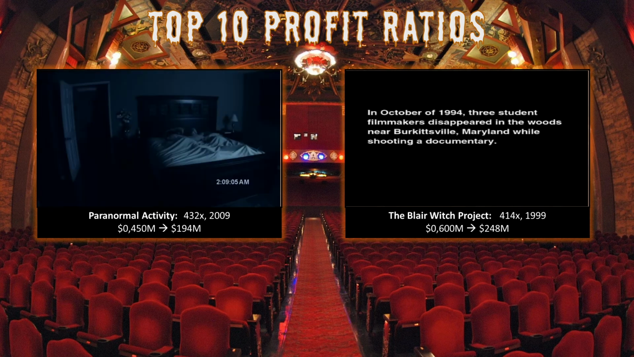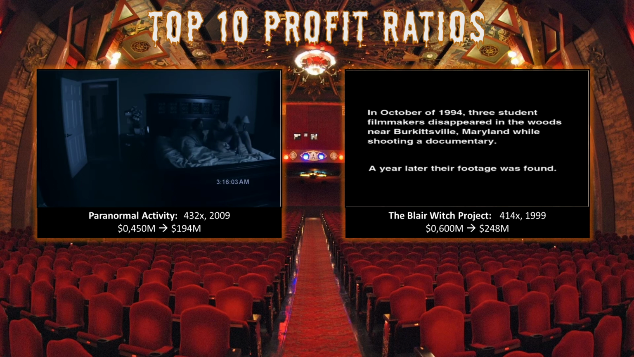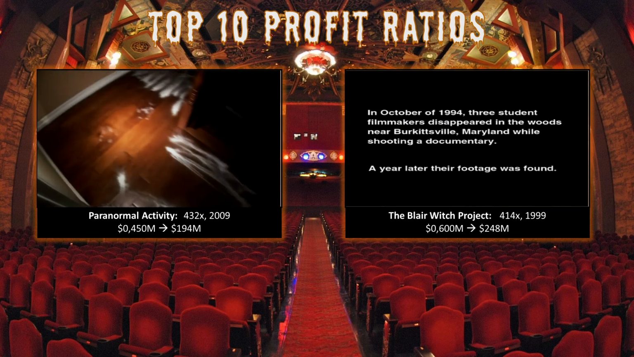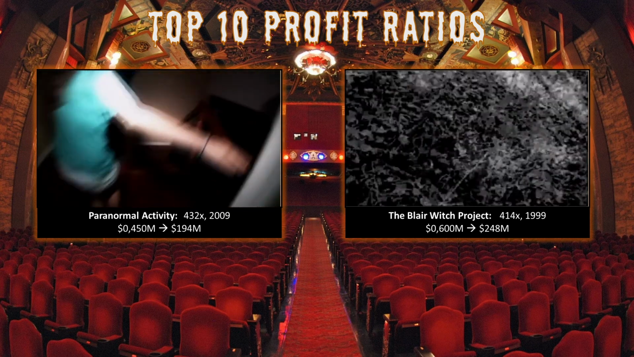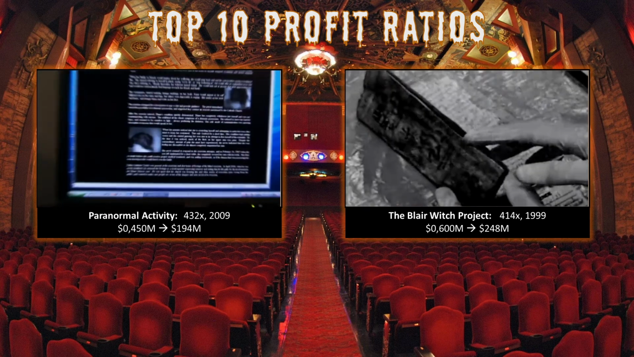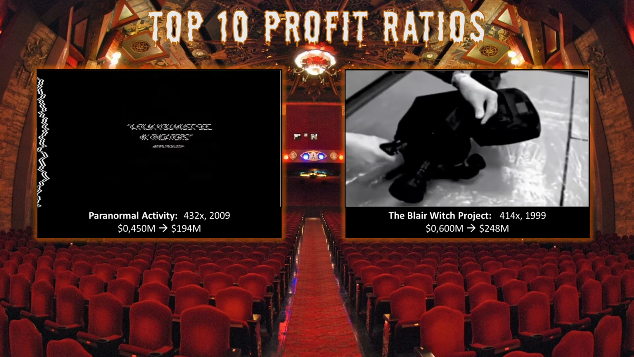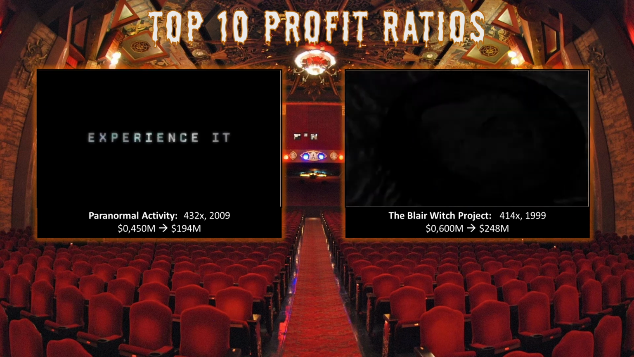to these rules. The 2 movies that had the highest profit ratios are Paranormal Activity and The Blair Witch Project, which only took around $500,000 to be produced but made 194 million and 248 million back, which is a 432x and 414x profit ratio. That is kind of the magic formula, not being overly expensive but somehow hitting a nerve, going viral and then making a lot of money.